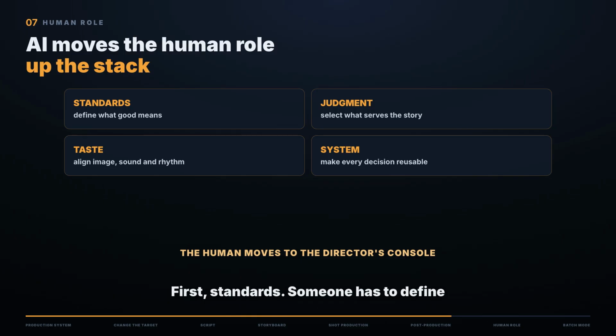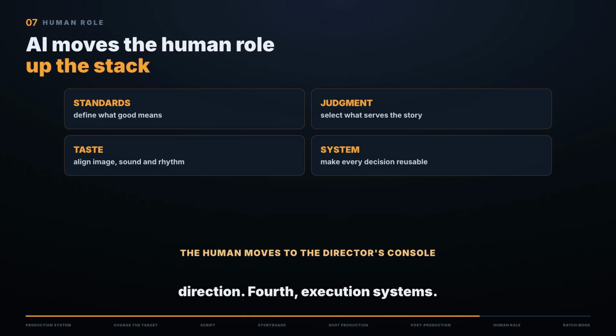First, standards. Someone has to define what makes a scene work, what counts as character consistency, and when the pacing is too slow. Second, judgment. When the system generates 10 alternatives, someone must recognize which one supports the story and which one is visually impressive but structurally wrong. Third, taste. Taste is not choosing a filter. It is aligning story, framing, sound, and rhythm around one direction.